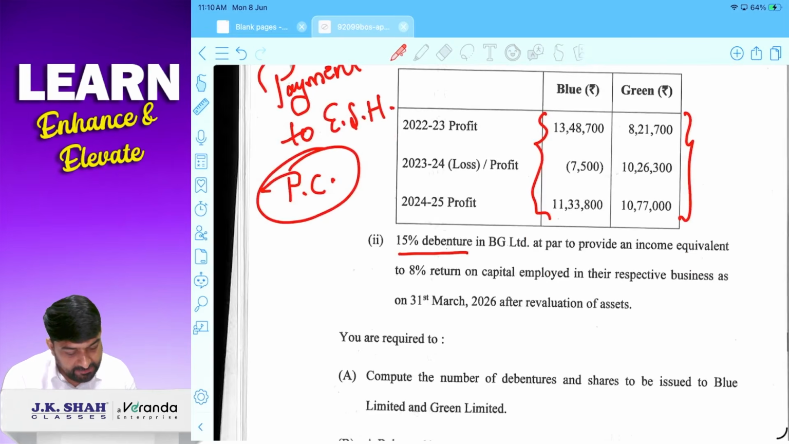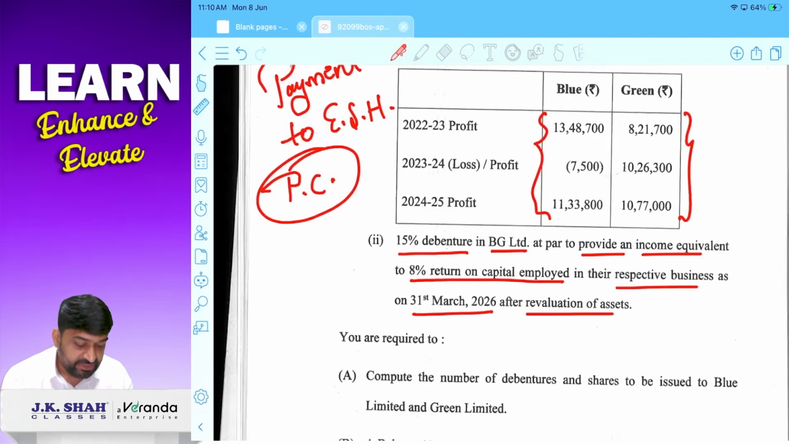15% debentures in BG Limited will be issued at par to provide an income equivalent to 8% return on capital employed in their respective business on 31st March 26 after evaluation. So पहले 8%, okay, 15% debenture in BG Limited will be issued at par. ये par पे issue करेंगे, correct? क्यों करेंगे? So to provide income equivalent to 8% return on capital employed to their respective business.